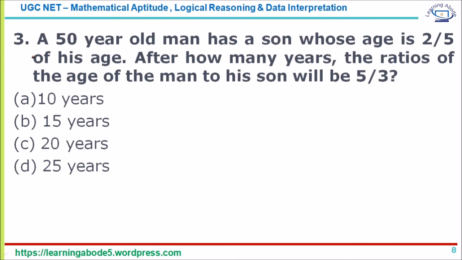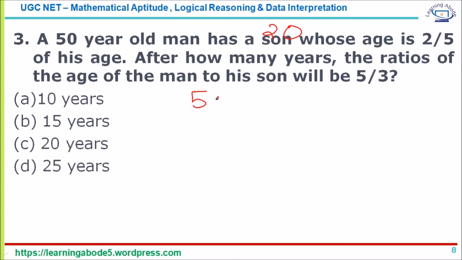So it's a question on ages, and it says a man's age is 50 and the son's age is 2/5 of that, which means it is 20. And the question is, after how many years will the ratio be 5:3? Now see, most of the age questions you can look at the answer choices and solve. You can also do that here, or alternatively, since it's a very easy question, you can also use equations.